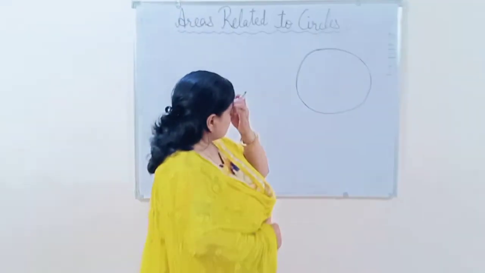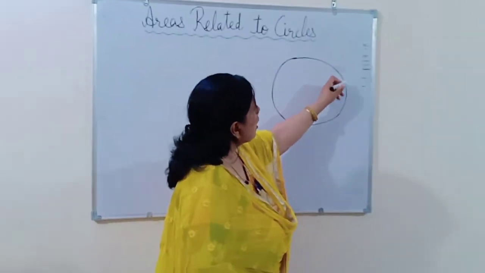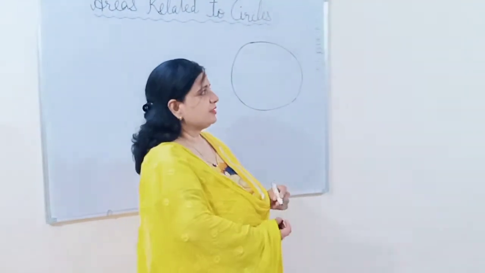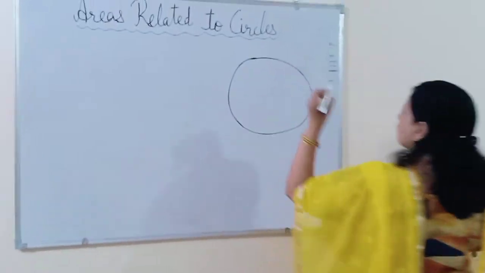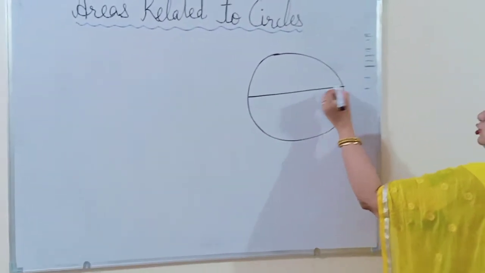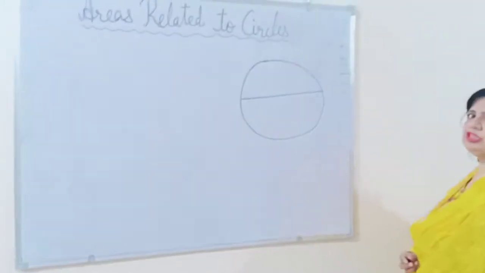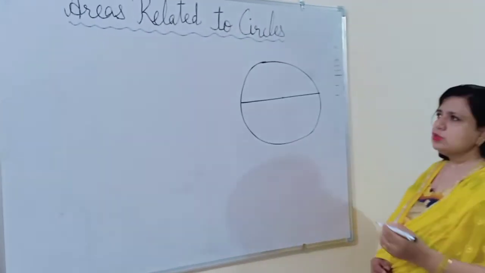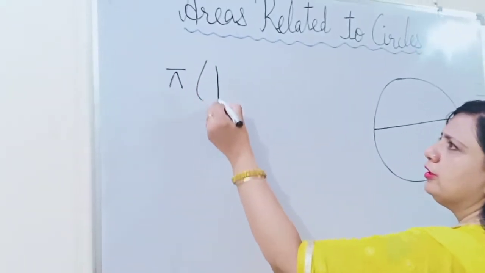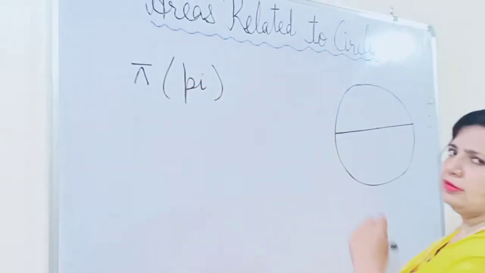The distance travelled once round the circle is called its circumference, and this circumference of a circle bears a constant ratio with its diameter. This constant ratio is denoted by the Greek letter pi.